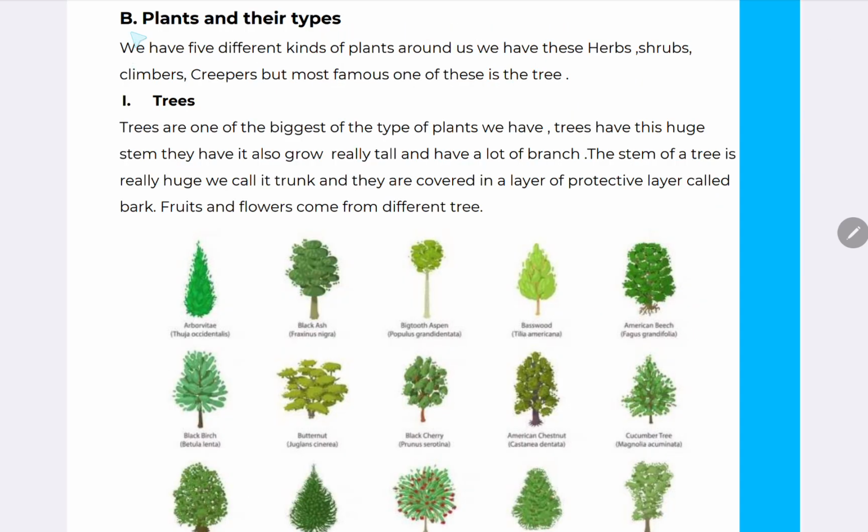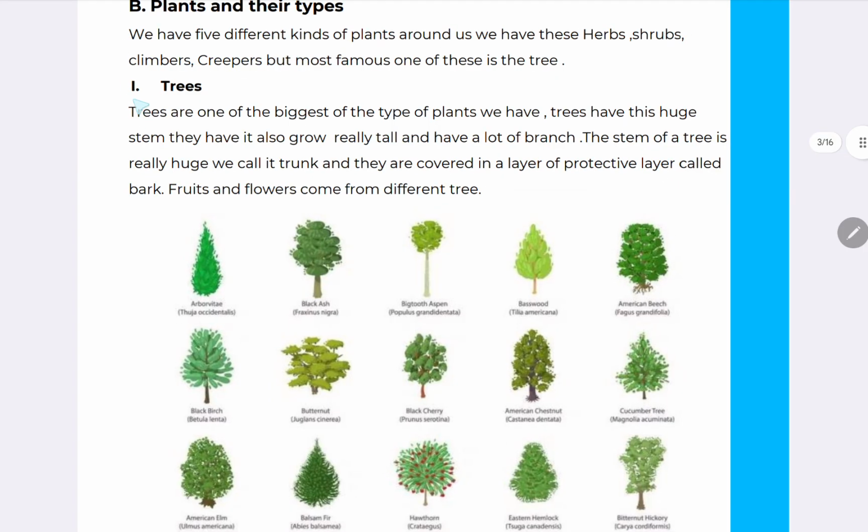Now we will read plants and their types. We have 5 different kinds of plants around us. We have these herbs, shrubs, climbers, creepers, but the most famous one of these is the tree. Trees are one of the biggest types of plants. Trees have this huge stem.